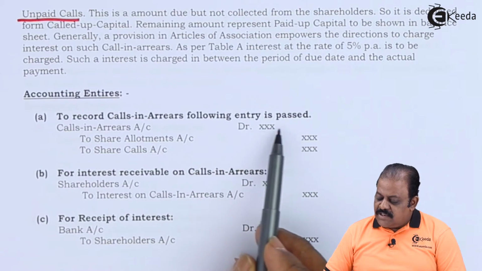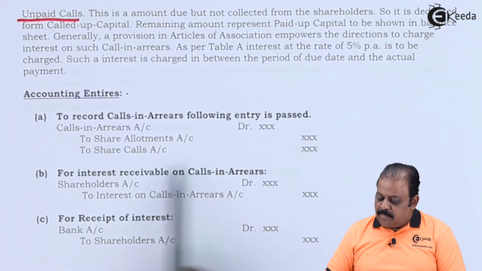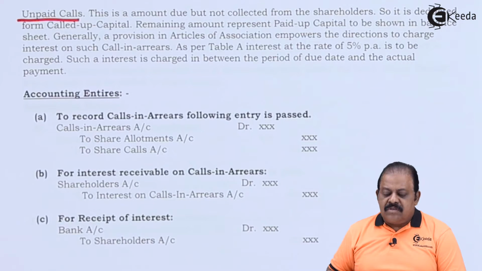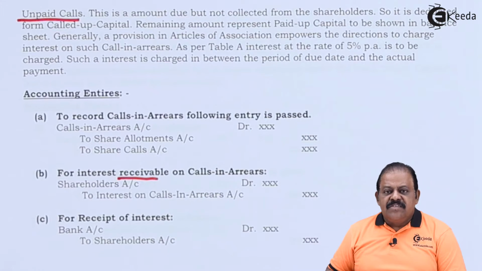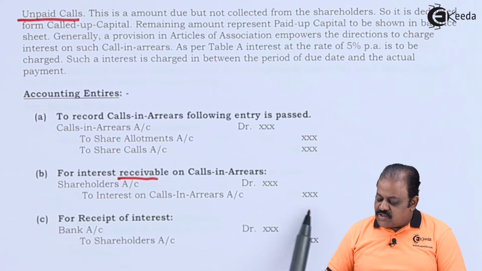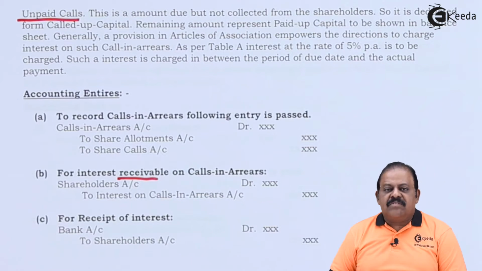To record calls in arrears, the entry is calls in arrears account debit to share allotment, to share calls account. For interest receivable on calls in arrears, shareholders account debit to interest on calls in arrears. For receipt of interest, bank account debit to shareholders account.